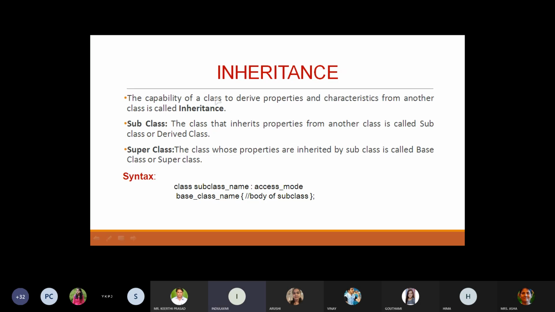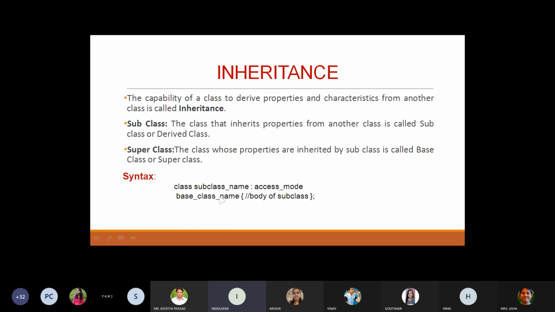Okay. Next property is inheritance. It is the ability of a class to derive properties and characteristics from another class. We have subclass and superclass. Subclass is like a child class, which inherits the properties of the parent class. Superclass is like a parent class, also called a base class, whose properties are inherited by the subclass.